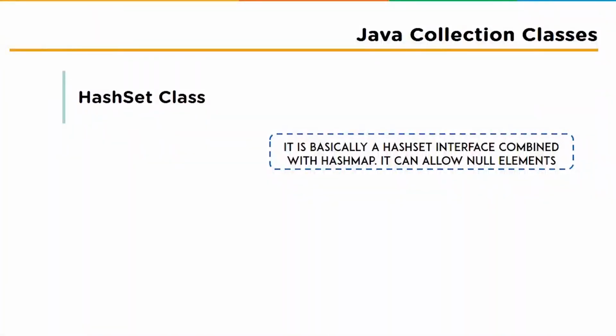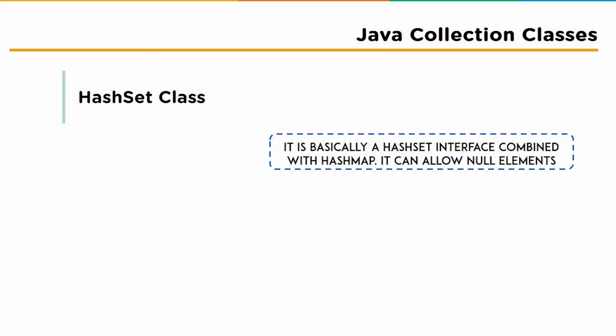Now we'll start with the first one, which is the HashSet class. The Java HashSet is the basic implementation of the set interface that is backed by the HashMap. It makes no guarantee for the iteration order of the set and permits null elements as well. This class offers constant time performance for basic operations such as add, remove, contains, and size, assuming the hash function disperses the elements properly among the buckets.